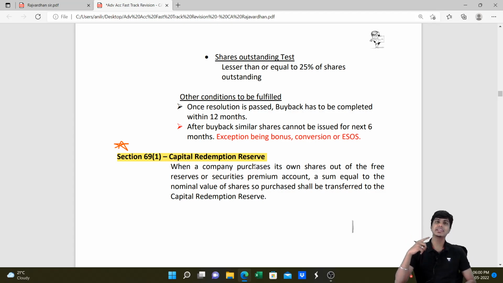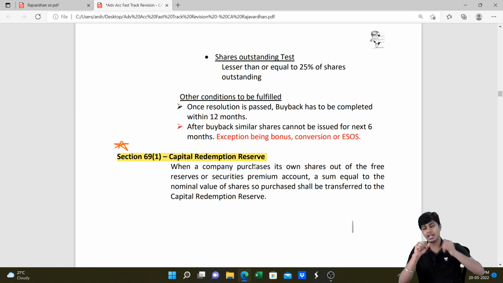So whenever a company does buyback, the number of shares and the amount of capital will reduce. To compensate for that, the company would have to do what? Creation of CRR. CRR is capital redemption reserve, which is created to ensure that there is no decrease in the capital. Whenever it is done, it is taken from free reserves and put across to another reserve called CRR. CRR can be used only for the purpose of bonus issue. And later when the company does a bonus issue, capital will get reinstated to the same original position. Got it? CRR is not a distributable profit.